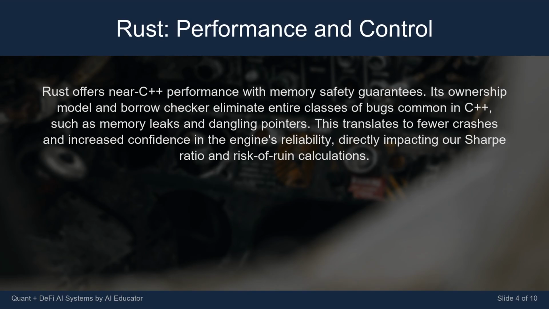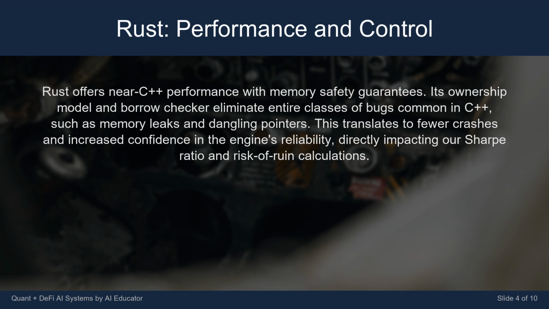Rust offers near C++ performance with memory safety guarantees. Its ownership model and borrow checker eliminate entire classes of bugs common in C++, such as memory leaks and dangling pointers. This translates to fewer crashes and increased confidence in the engine's reliability, directly impacting our Sharpe ratio and risk